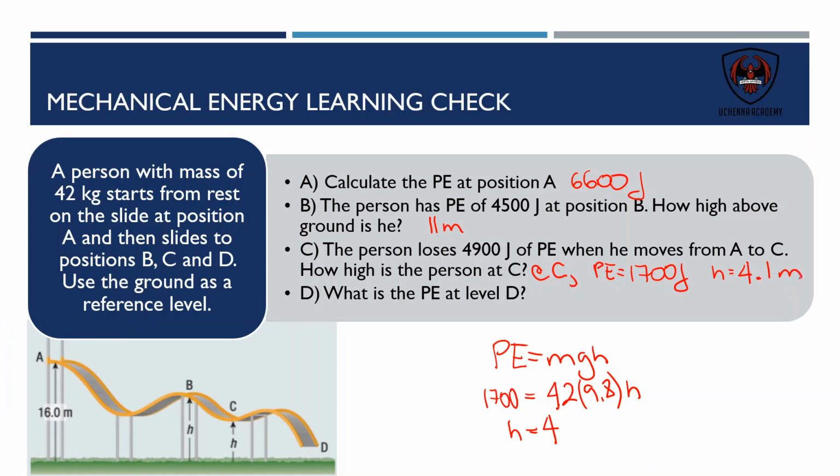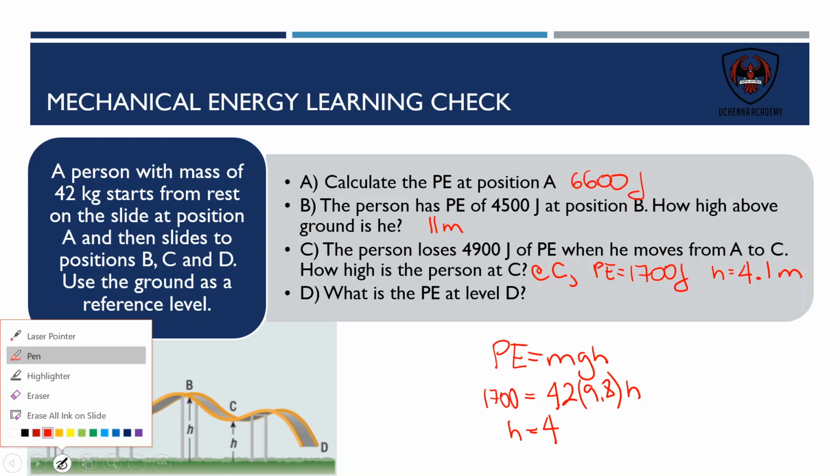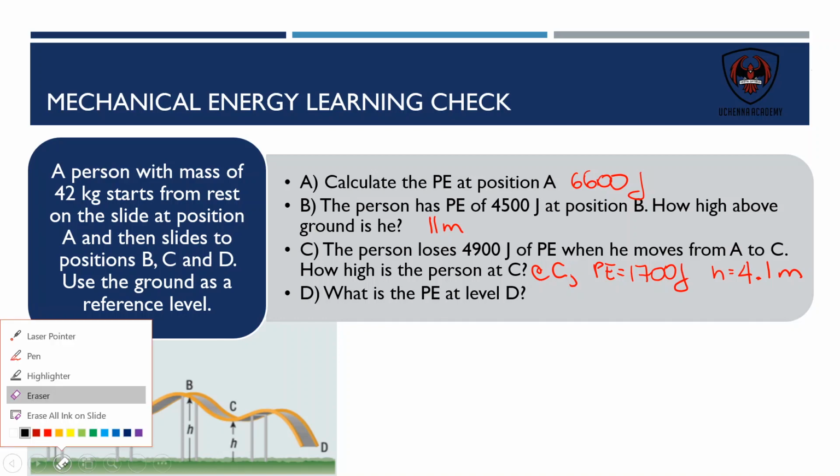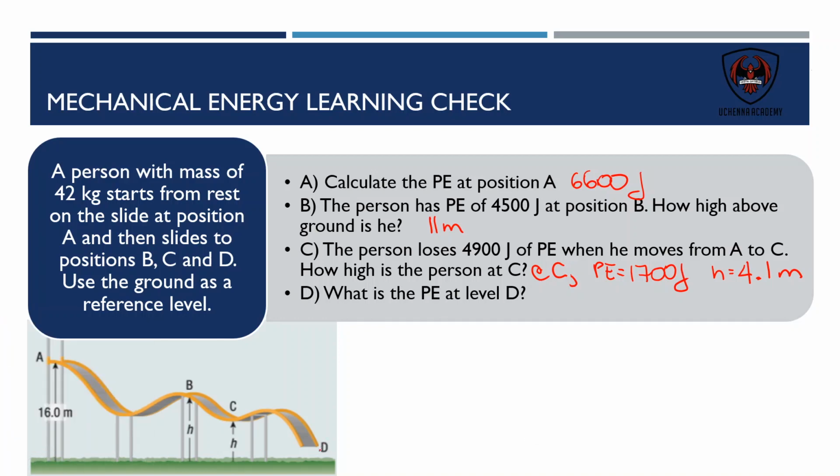What is the potential energy at level D? And this one does not require us to do any calculations, because we can figure out the height at level D, and that is the ground. So level D is the ground, and the height at ground is 0. Because the height is 0, potential energy is also 0 joules. That's it for this question. Hope you're getting a hang of it.